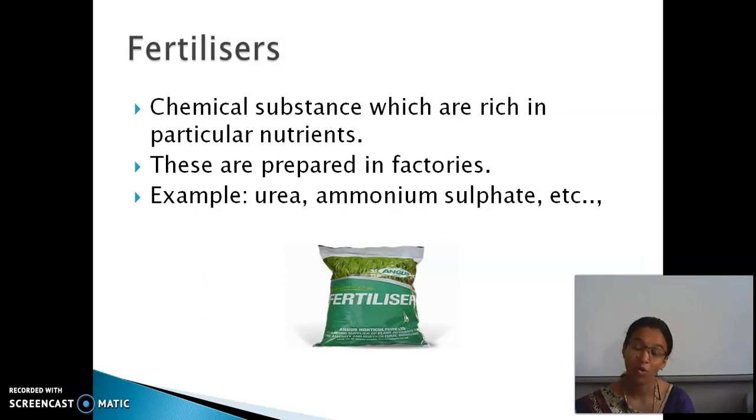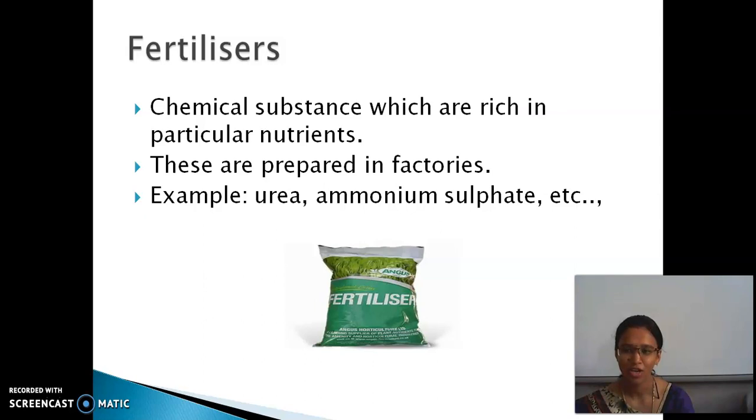Next we will be seeing about irrigation, protecting the plants from unwanted weeds, harvesting, and then storage of the plants. In soil preparation, what is the point we have seen? The process of loosening or turning the soil is called tilling. Yes, and then we have seen some of the equipment. They are the plough, hoe, and cultivator.